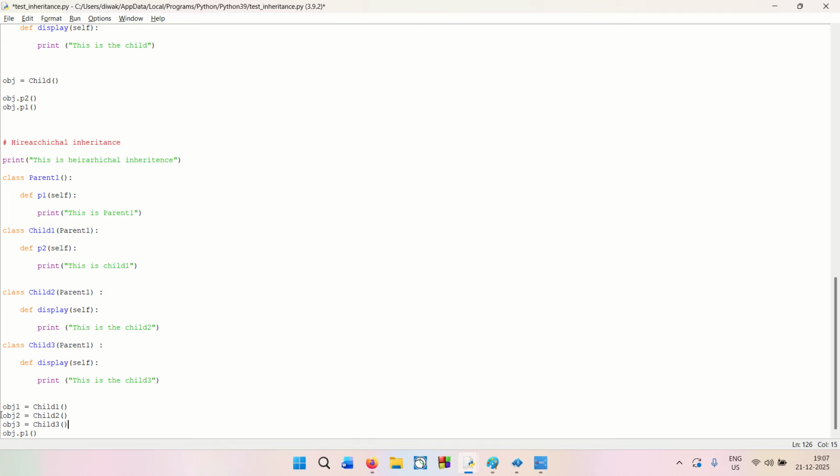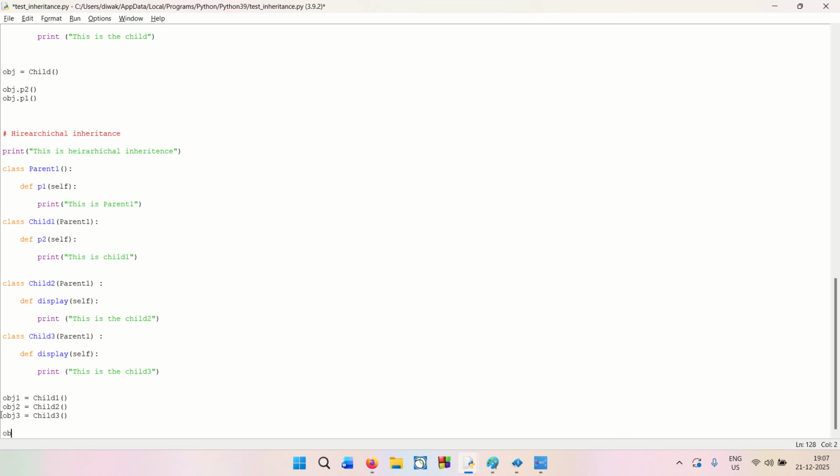And then what we are going to do is obj1. One second, just give me a moment, let me correct this and put the display over here. This is child 1, this is child 2, and this is child 3, right? So now this is the one.